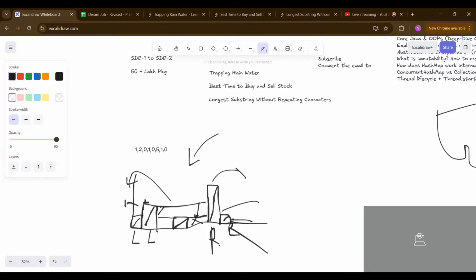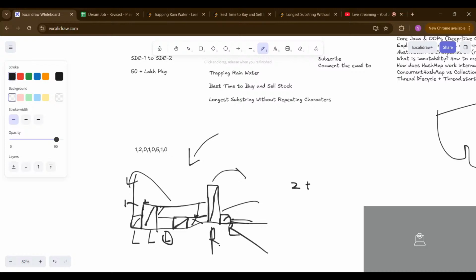Now as you can see, your left is lesser than the right. So what we are going to do is shift our left to the left side. Now how much water can you add at this position? Earlier your left is 2 and you don't have any block here, and your right is 5. So it is the minimum of the earlier left and right, minus the current block. How much can we add? We are going to add 2 units of water.